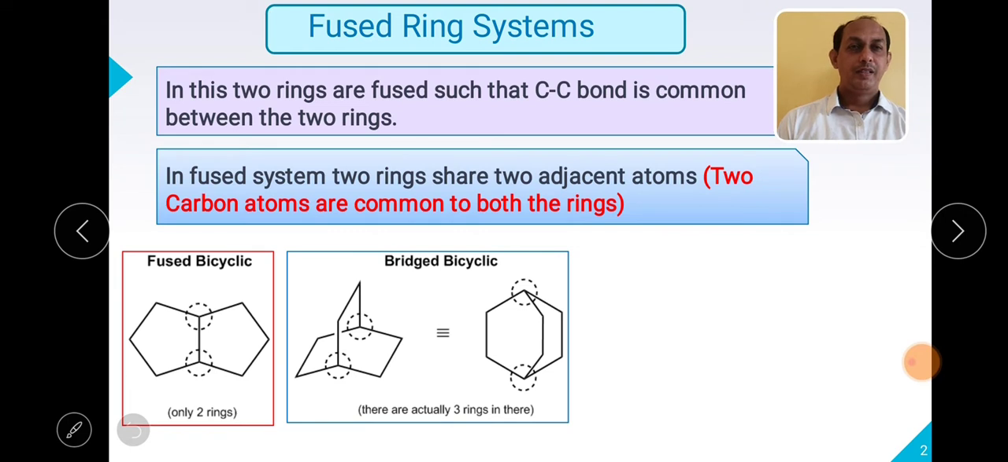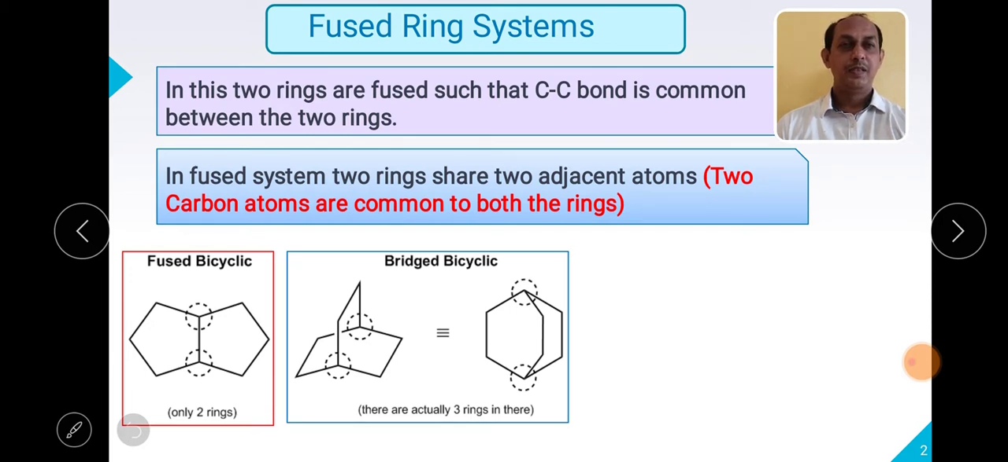Then the second type is bridged bicyclic. Here you will find these two structures are the same structure. In this particular structure, you will find that in between the two common carbons more than one carbon atom is present. Such systems are called bridged bicyclic systems. In such a case, you will find there are three carbon chains present.